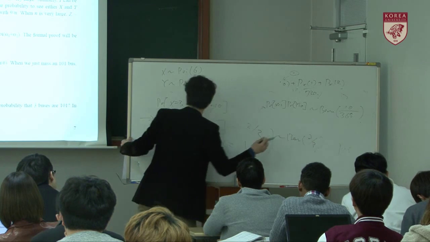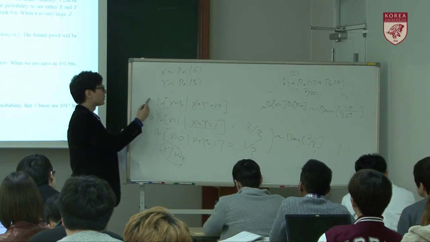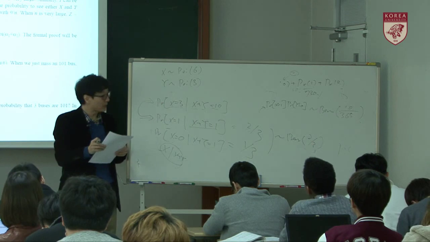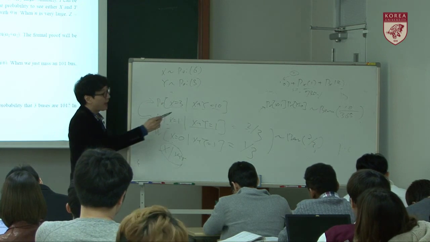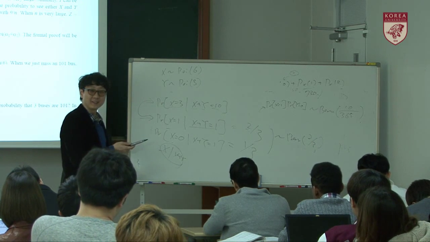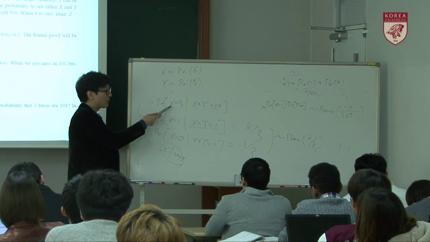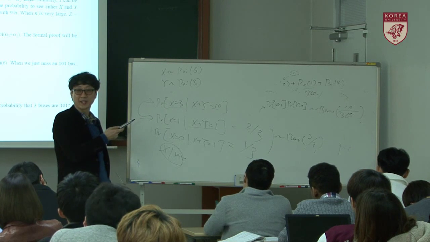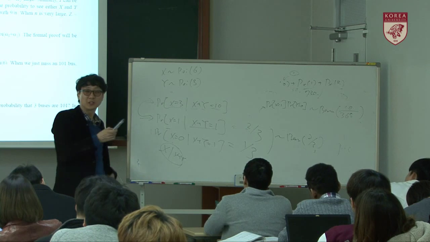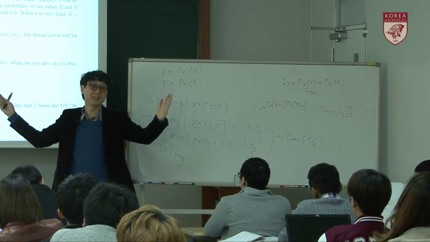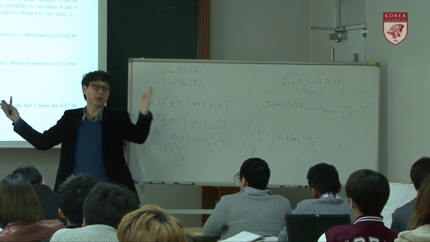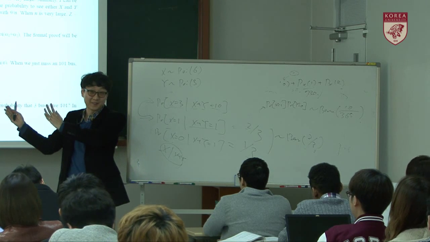Okay, so let's get back to our own problem. In total, x plus y is 10. Then among them, what's the probability that x is equal to 3? So in total, I have 10 buses, and each bus is independent of the others.